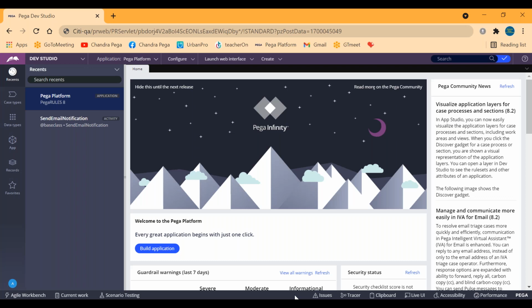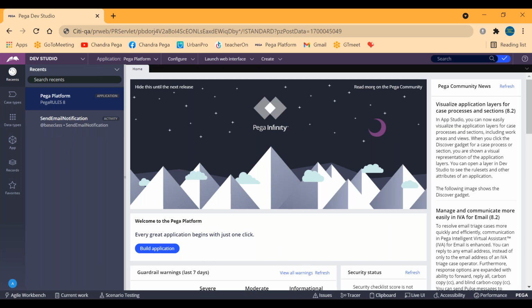So in order to debug, we will be using development tools like Clipboard, UI, Tracer, likewise. These will be accessible only by the developer. The testing team or someone else cannot access this. Dev Studio will be accessible only for the developers. For the QA team, they will be getting the output screen. I'll show you in the next classes, where we can see each and everything.